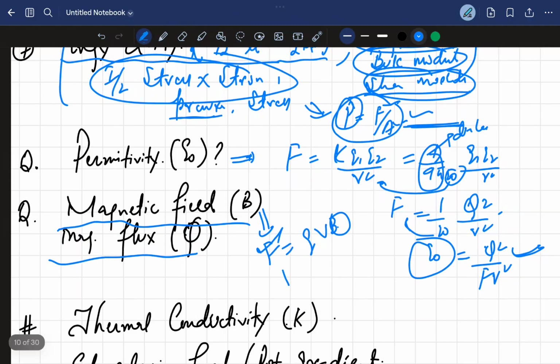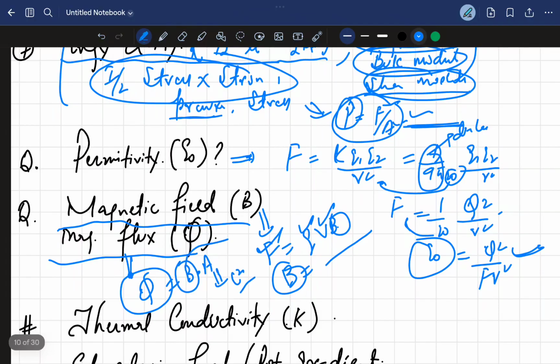Using the dimensions of force, charge and velocity, you can easily find the dimensional formula of B. Then magnetic flux: magnetic flux is equal to B dot A. When you get the dimensional formula of the magnetic field, you can easily find the dimensions of the magnetic flux. A is the area, like L squared, and B you can get with this formula.